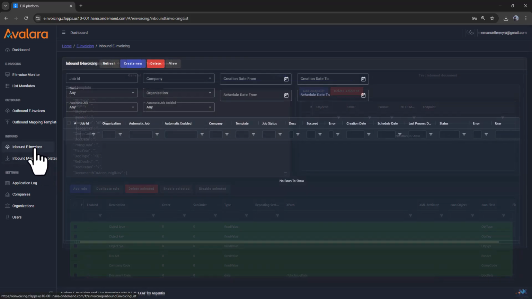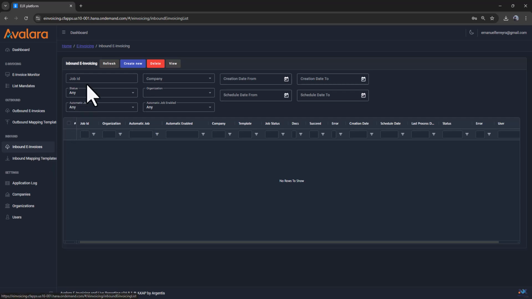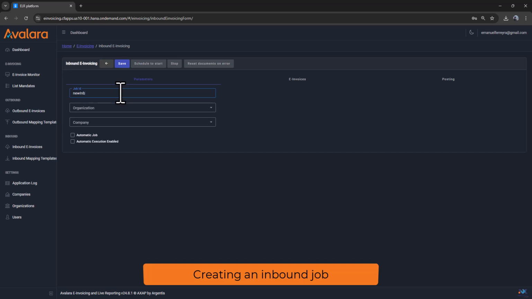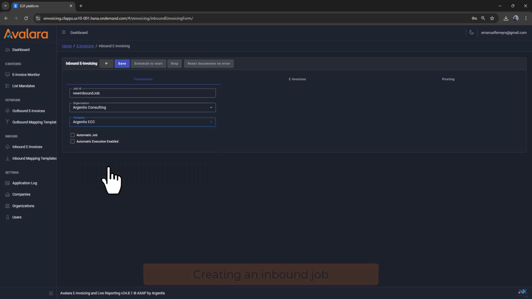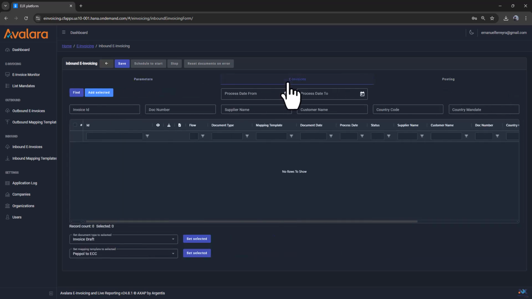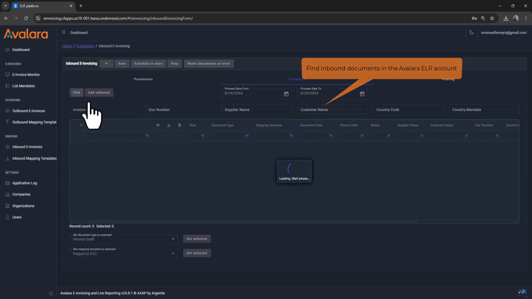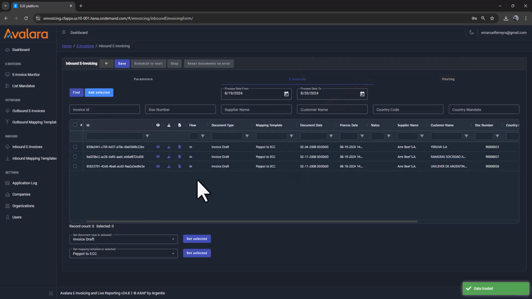Let's see how to process some inbound e-invoices into the target SAP system. We will start by setting the inbound job identifier and choosing our company. Then we must select the inbound documents. These documents are in the ELR platform. We will set some filters and find to get the available e-invoices.